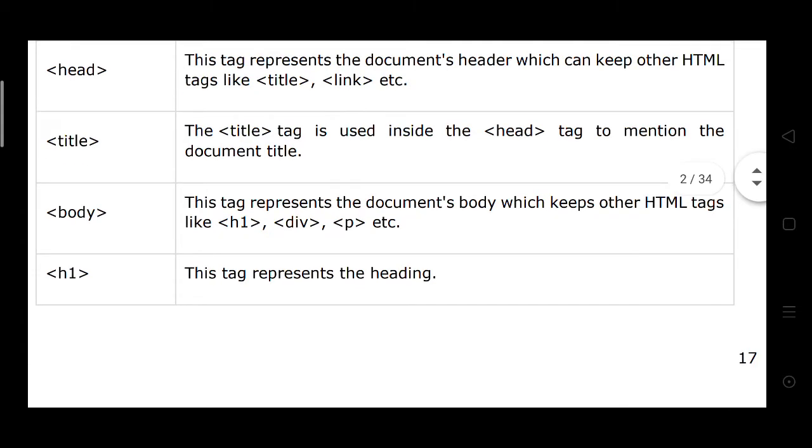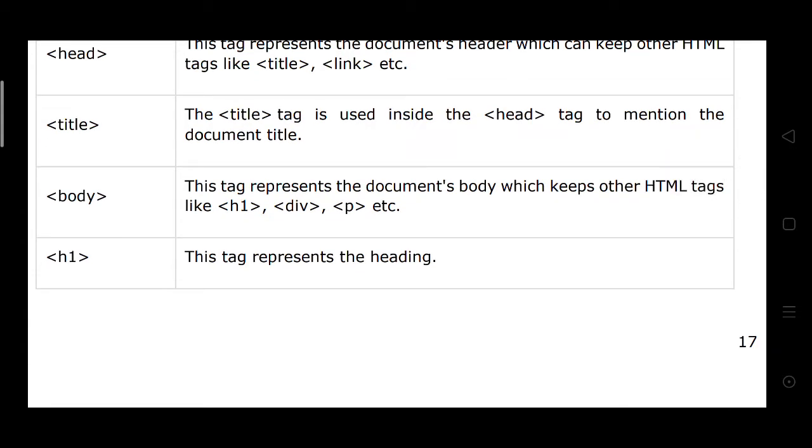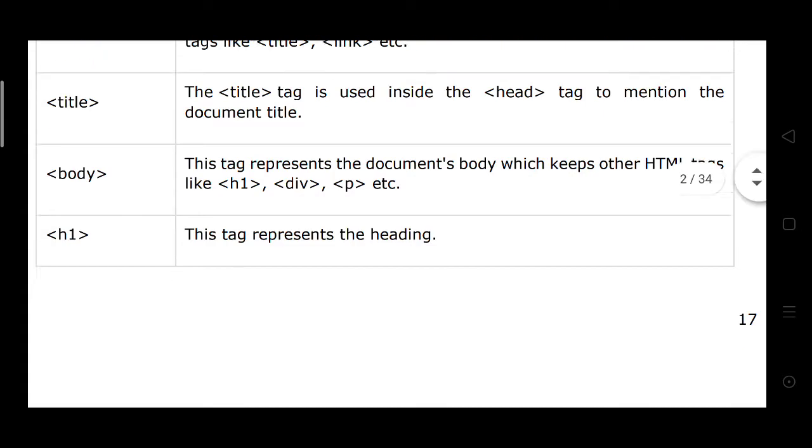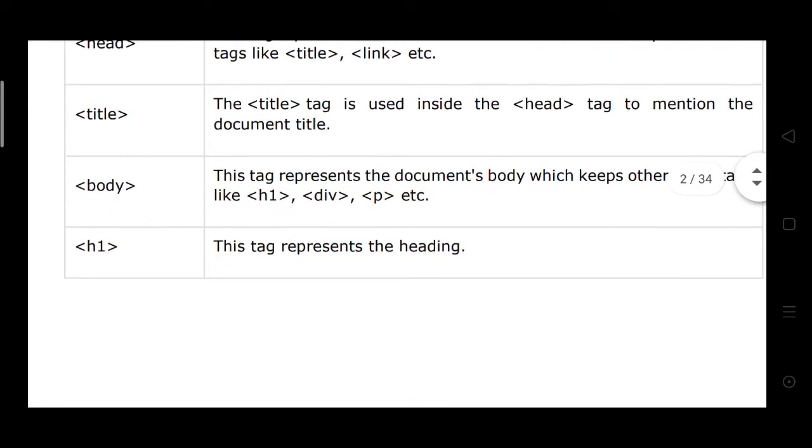Next, body. This tag represents the document's body, which keeps other HTML tags like h1, p, div, h3, like this. Then h1, last tag is h1.